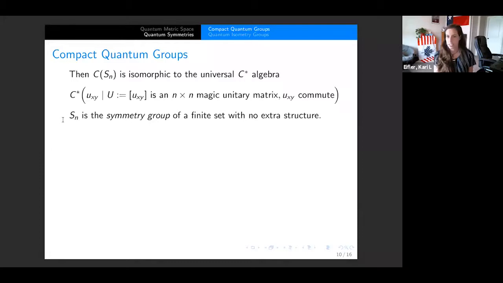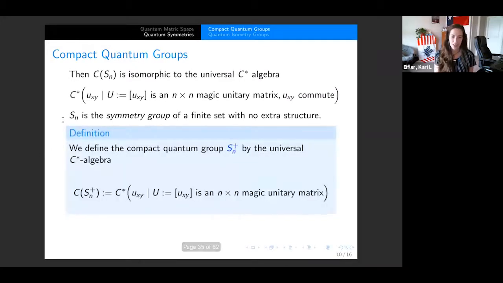And we can do the exact same thing by quantizing it. So we're going to define the compact quantum group, Sn plus, to be the universal C-star algebra, where we define the function algebra of Sn plus. This is now the C-star algebra generated by u_xy, where U, defined in this way, is going to be a magic unitary matrix.